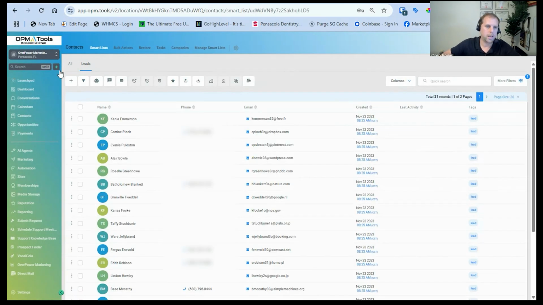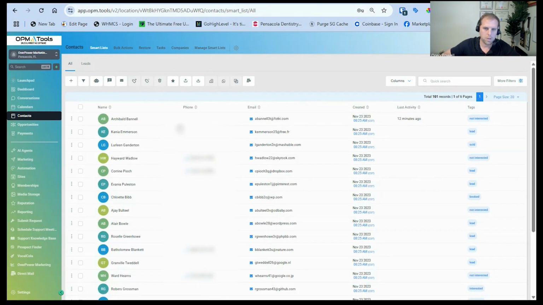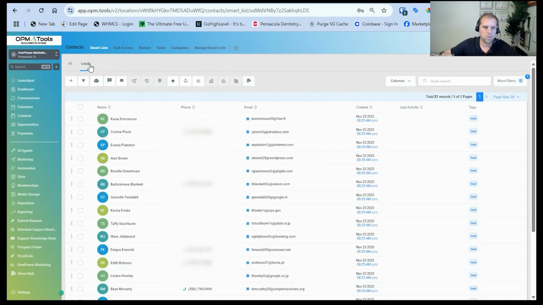And now it will create a tab at the top called just leads. So instead of going through all your contacts, which was in this case just 101 at the moment, you'll also have a leads tab, which only shows the 21 that were marked as leads. So that way you don't have to go through all of them. Now you could quickly do bulk actions like a bulk text, bulk email, putting them into an automation, or adding them into a pipeline pretty quickly from here, or adding additional tags if need be.